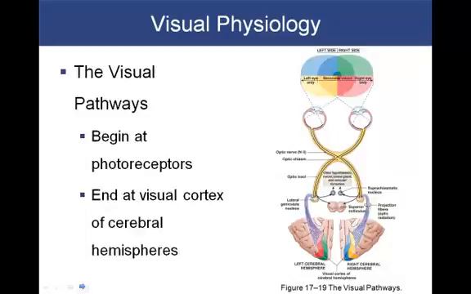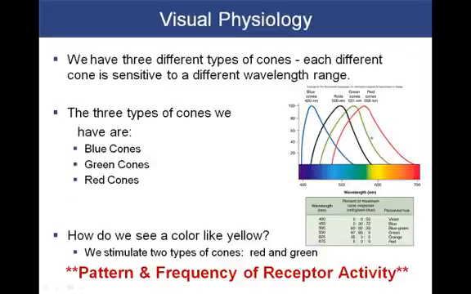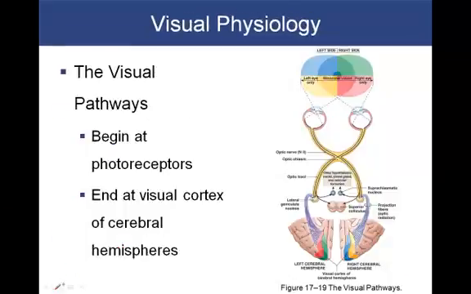When we look at the visual pathways, we know that they begin in the retina at the photoreceptors, and the pathway is going to continue to the cerebral hemispheres back in the occipital lobes. If we were to follow the pathway, we know that from the retina we have the optic nerve, and those fibers will somewhat cross at the optic chiasm, and they're going to continue via the optic tract.